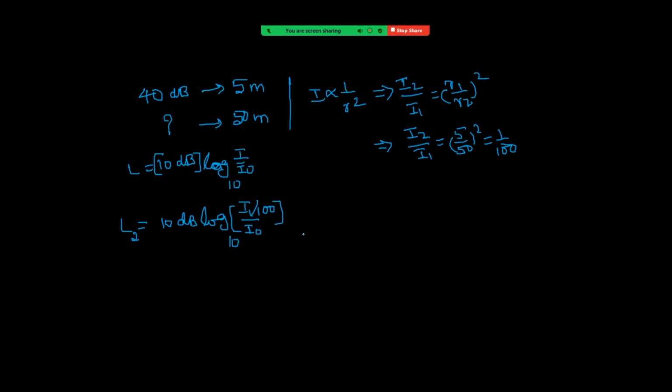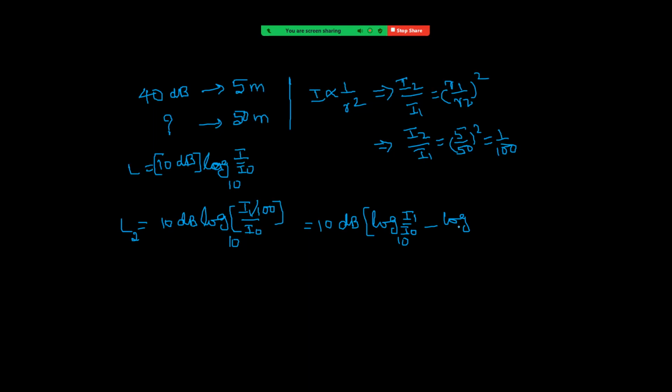So how is this now written? 10 decibel log I1 by I naught to the base 10 minus log.